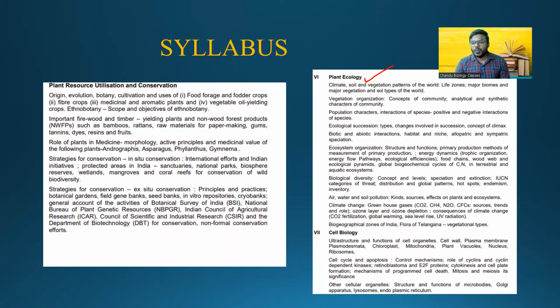For example, when you are reading population interactions or population characteristics, which we can call population ecology, you have to study in depth, including graphical questions also. When you are reading the interactions, commensalism, amensalism, mutualism, predation, parasitism, competition, you have to read many kinds of examples. Because if you read only one example, we can't crack the question. For every interaction, we have to study at least 5 to 6 examples.